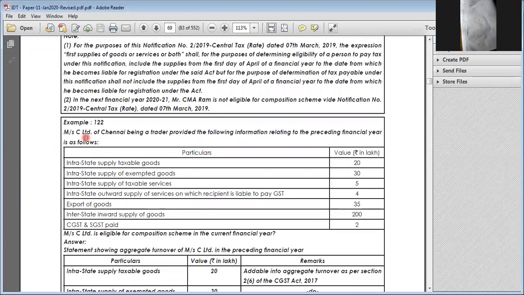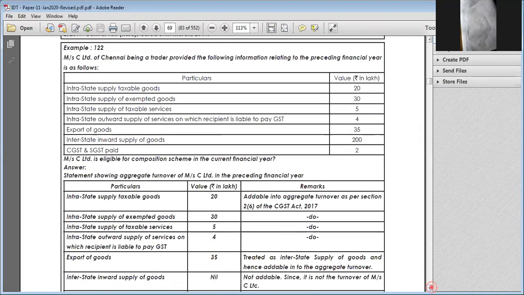Next, Mr. C Limited of Chennai, being a trader, provided the following information related to the preceding financial year. Intra-state supply of 20, exempted goods 30, intra-state of services 5, intra-state 4, which is subject to services. Then he is also doing exports of 35, and interstate supply of 200, and CGST SGST of 2.